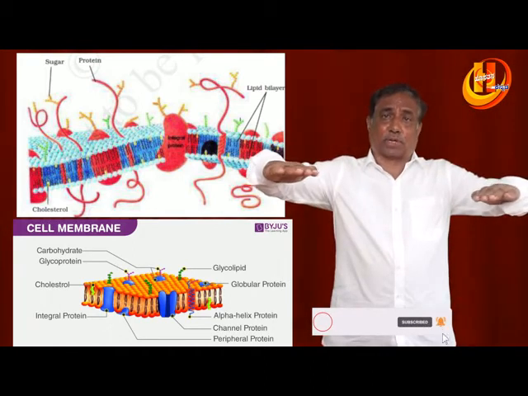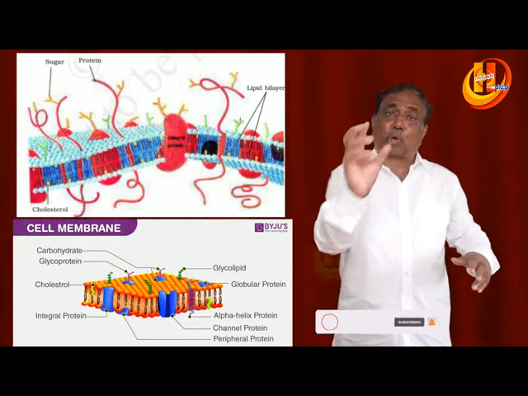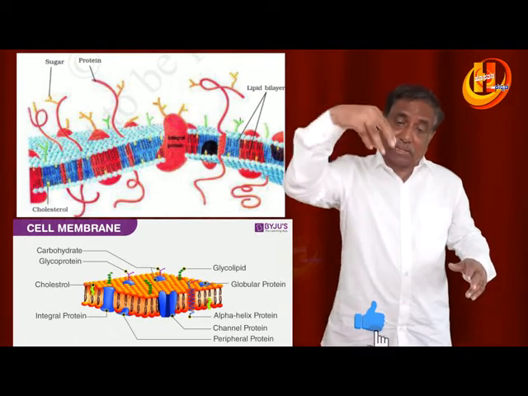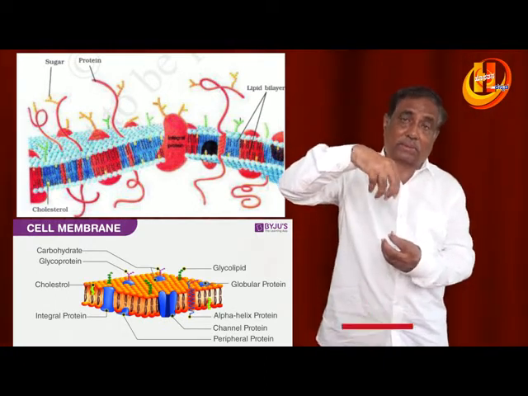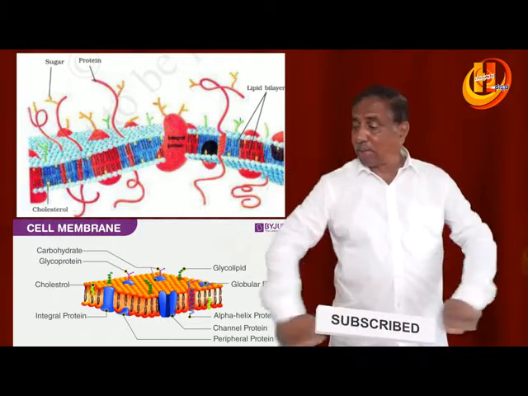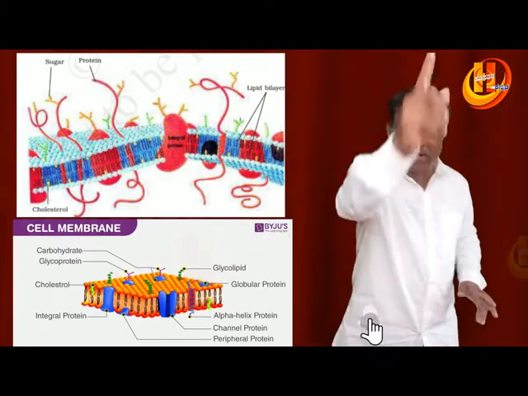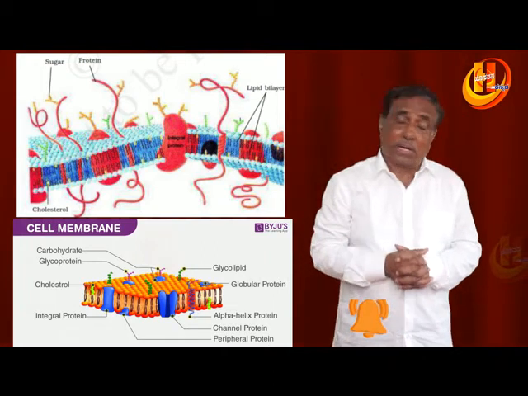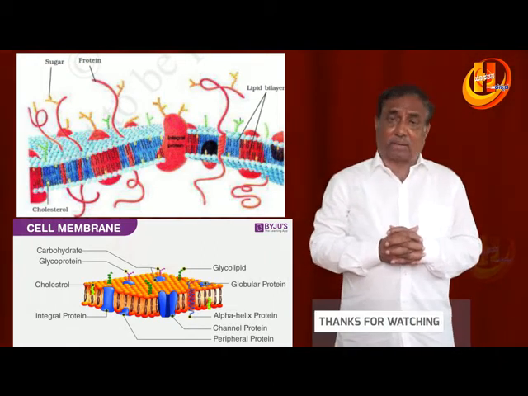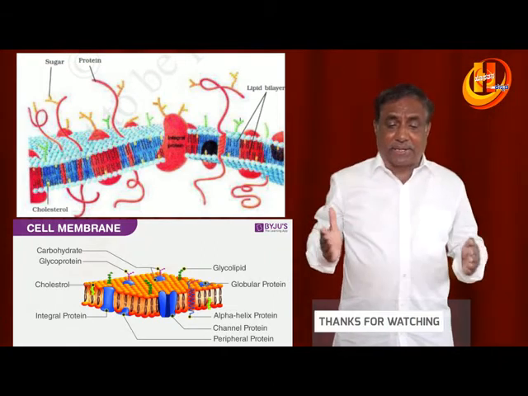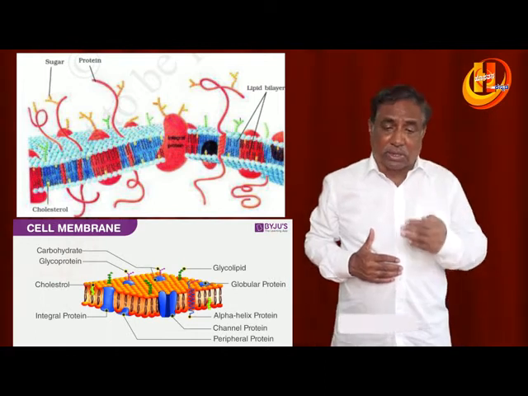Lipid layers are present throughout, but the protein molecules are embedded within the lipid molecules, either partially or wholly, giving an appearance of mosaic. The interior region is fluid in nature. That is very important. This kind of fluid nature helps in cell growth and